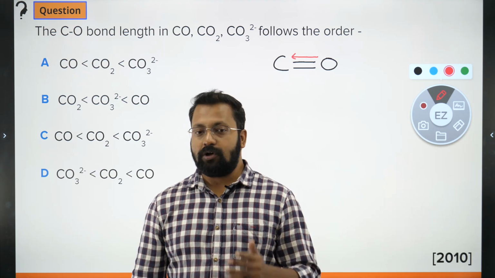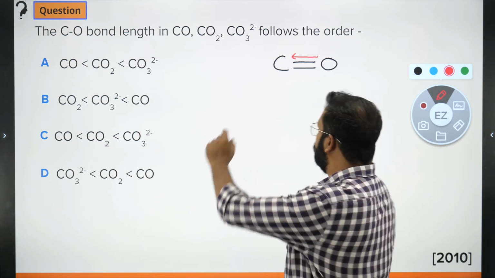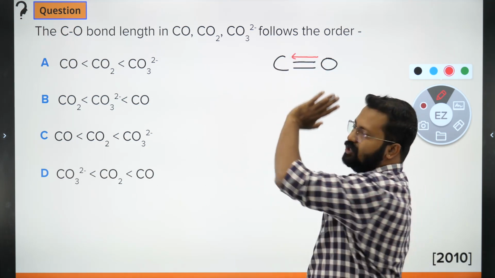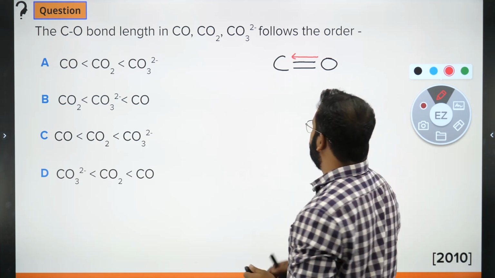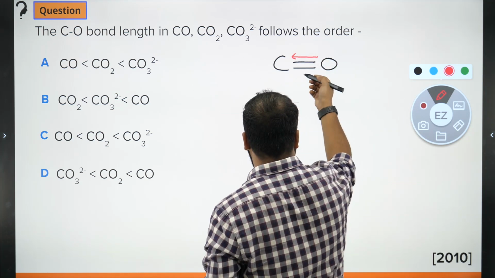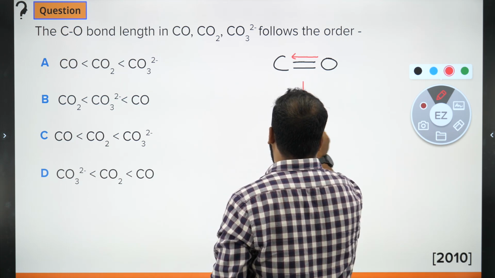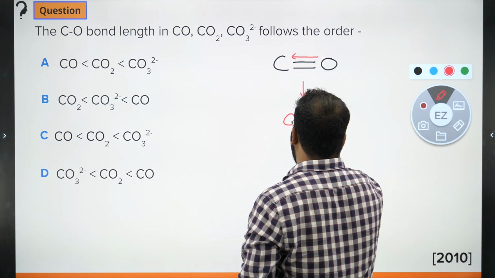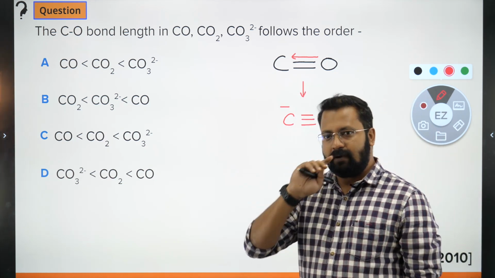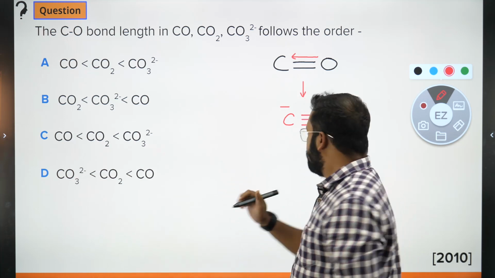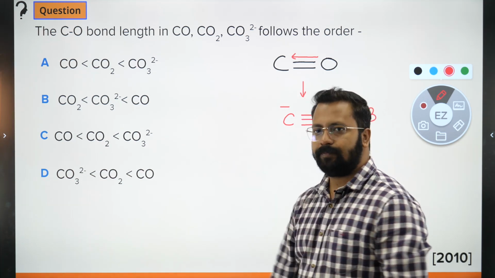Carbon needs to form 4 bonds, or it needs to have 4 electrons. So 2 electrons have come here through sharing by the bond, but it needs 2 more electrons, so oxygen donates them. So how do I represent the structure more simply as C triple bond O, with positive and negative charges. Don't worry about the positive and negative. There are 3 bonds existing between carbon and oxygen, and because of that the bond order is 3.